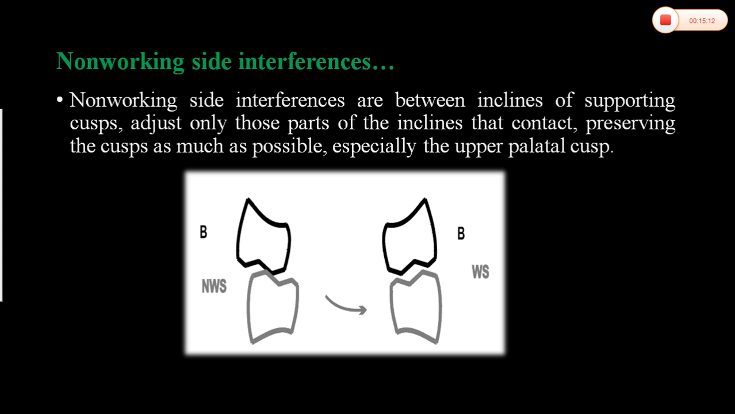If non-working side interference is there, non-working side interferences are between inclines of supporting cusps. So both are supporting cusps only on the non-working side, upper palatal and lower buccal. So adjust only those parts of inclines, only the inclination of the cusp. Don't reduce the cusp height, only the inclination of the cusp. At that contact, preserve the cusp as much as possible, especially the upper palatal cusp. Okay.